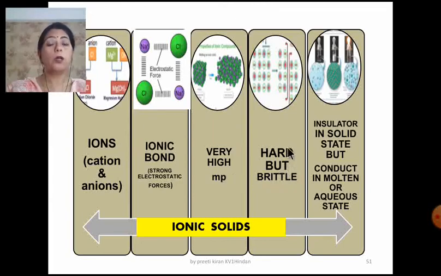Now, two important properties to be discussed about the ionic solids: they are hard but brittle. And this is also a very important point. In the next two slides, I will be explaining these 2 points in detail. An important feature of the ionic solids is they are insulators when they are in the solid state. But they become good conductors when in the molten state or in the aqueous state. Now let me take these 2 points in detail because these are frequently asked questions.